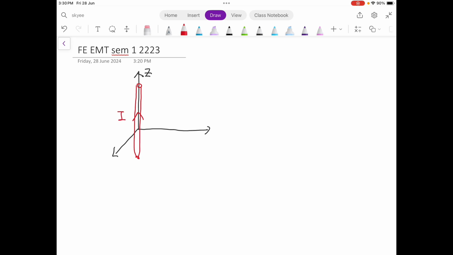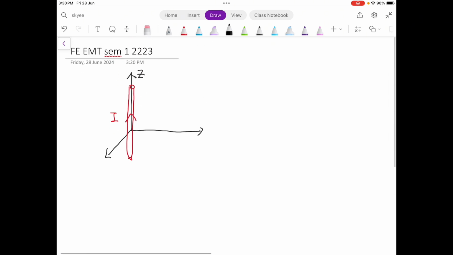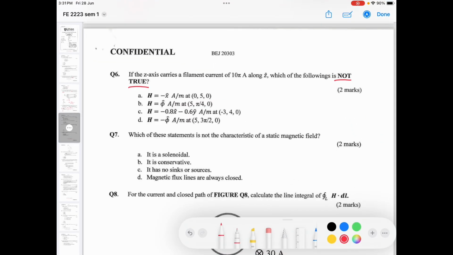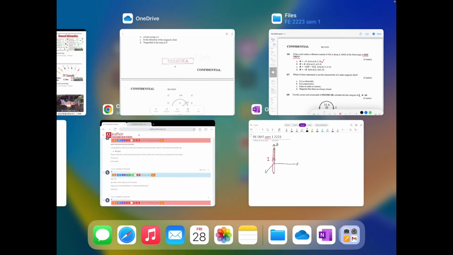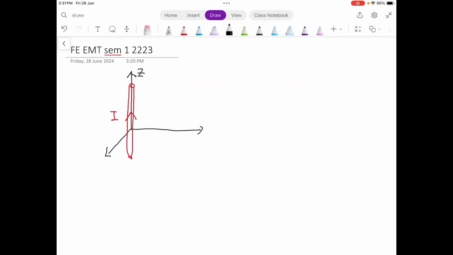This is your I. It doesn't mention the length, so we assume that this one is an infinite line. It asks us to find the H, the magnetic field at different positions. We look at the first one: the magnetic field at 0, 5, 0. So 0, 5, 0 is over here. The observation point is 0, 5, 0.